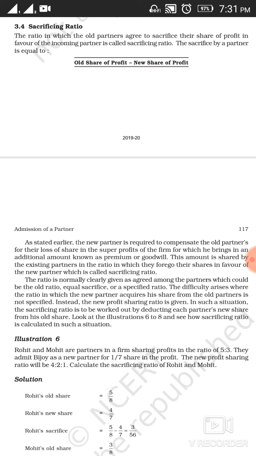So from the old share of A, we deduct the new share of A. From the old share of B, we deduct the new share of B. From the old share of C, we deduct the new share of C. This is how we get the sacrifice share of an old partner. This sacrifice is made by the old partners in favor of the new partner, because the new partner brings an additional amount to compensate the old partners.